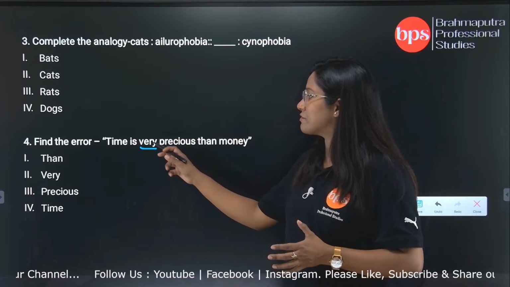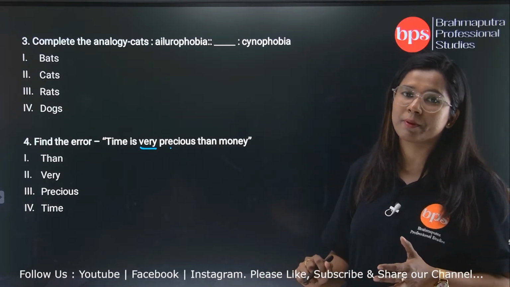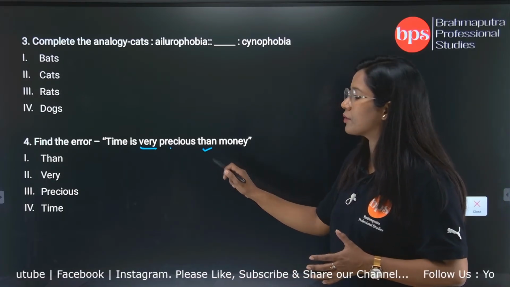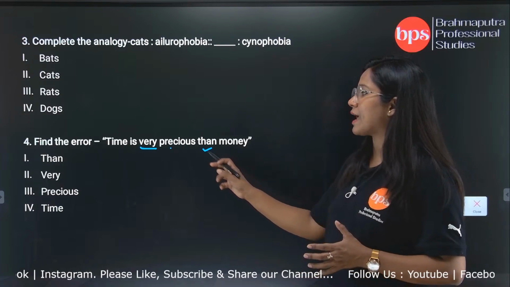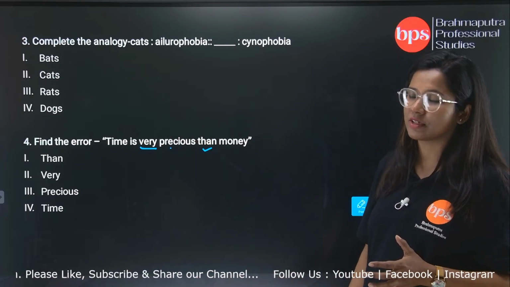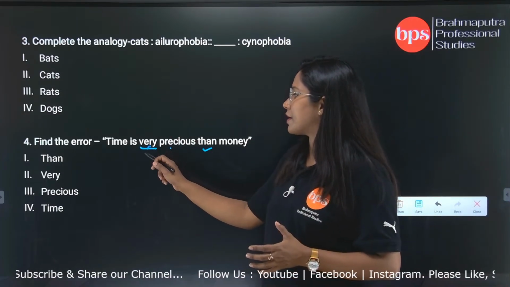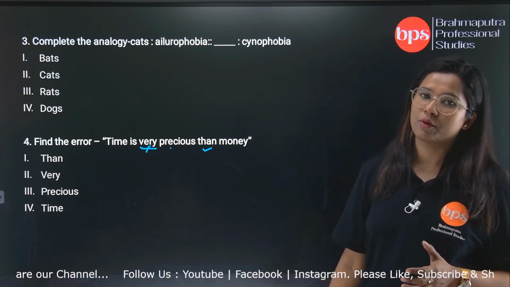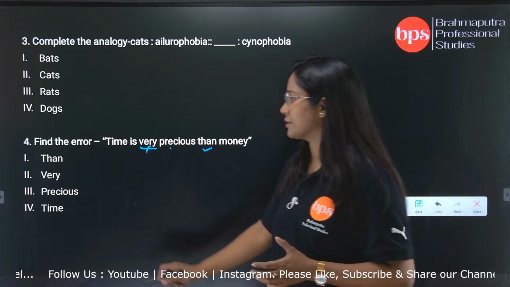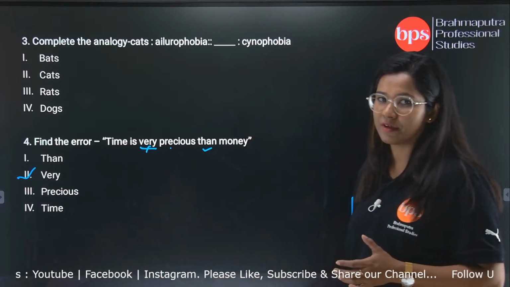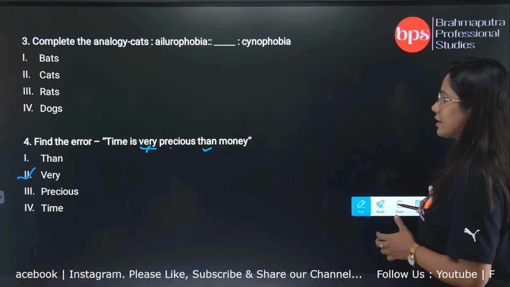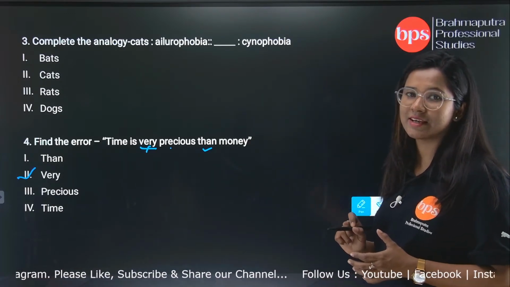That is the error here. So we will place very here as the error. Hope everything is clear till now.